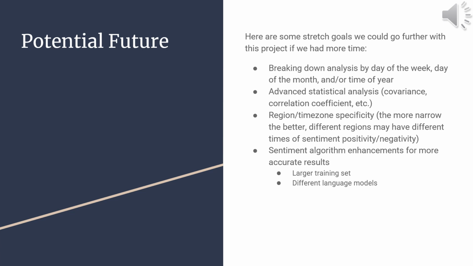We could break up the data by region and time zone for more specificity. The more narrow, the better. Different regions may have different times of sentiment, positivity, and negativity, etc. We could also train our sentiment analysis algorithm better for more accurate results, which includes a larger, more diverse training set, maybe a different language model or a different Python library that we could use.